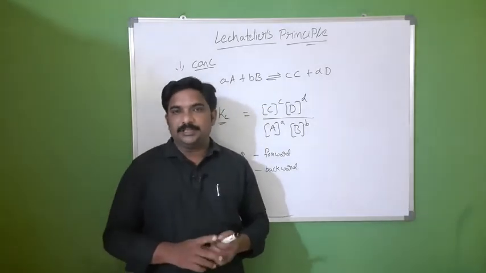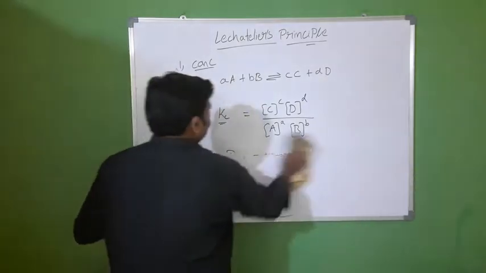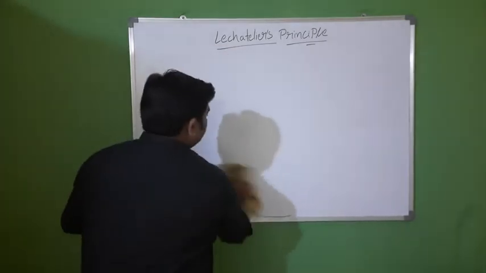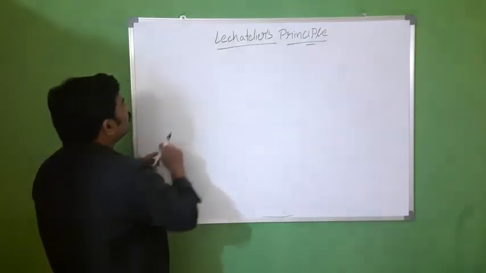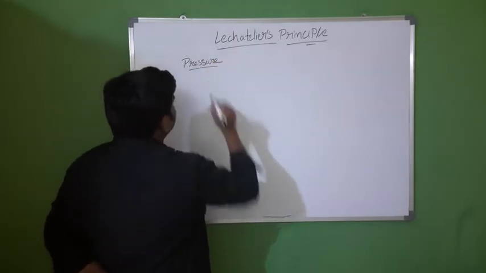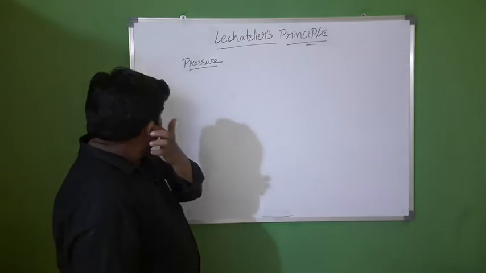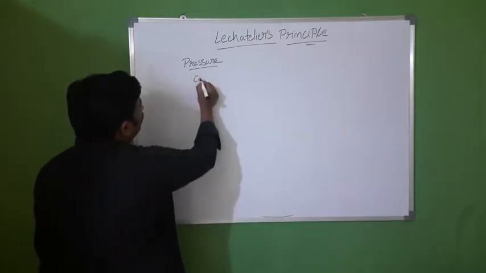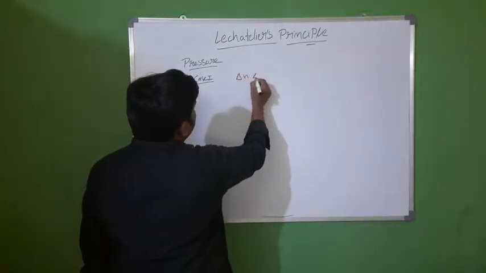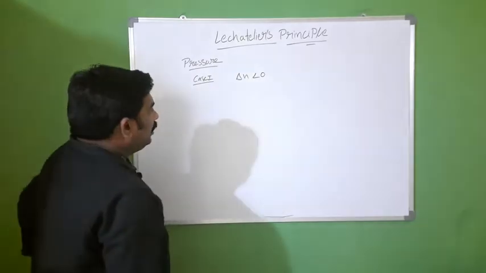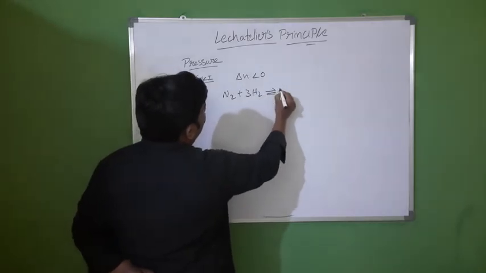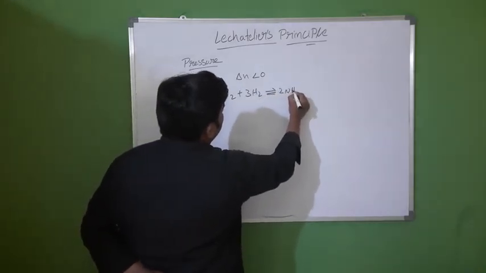Now, effect of pressure. In this case 1, delta n less than 0. Consider a reaction N2 plus 3H2 gives rise to 2NH3.